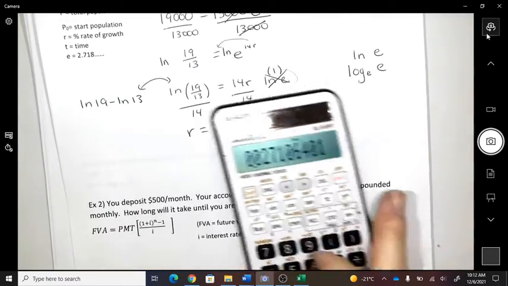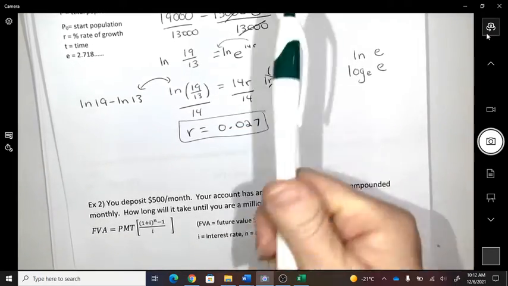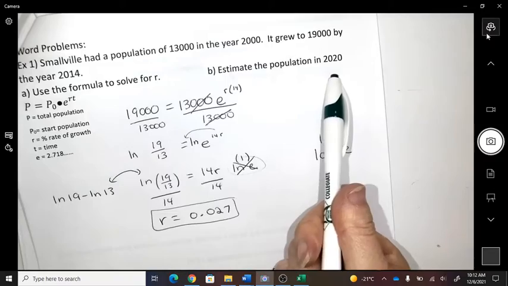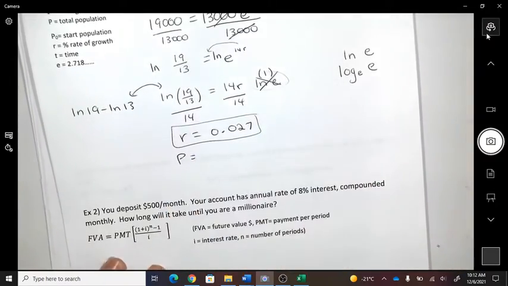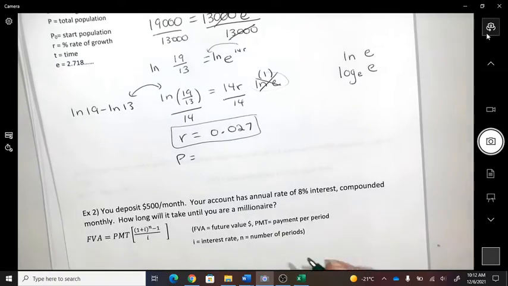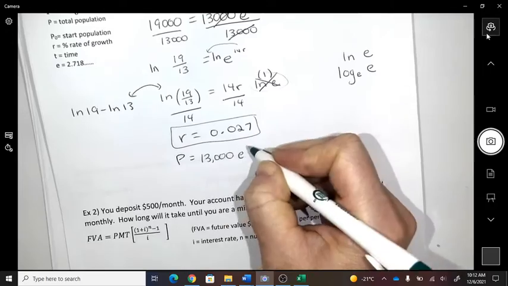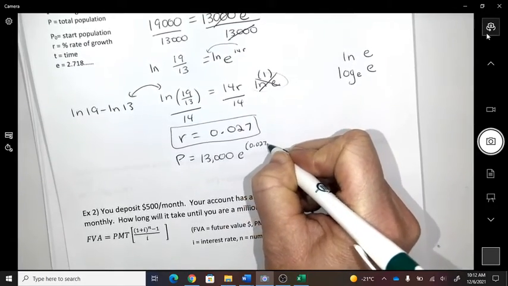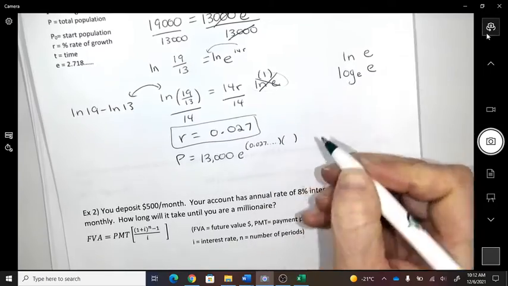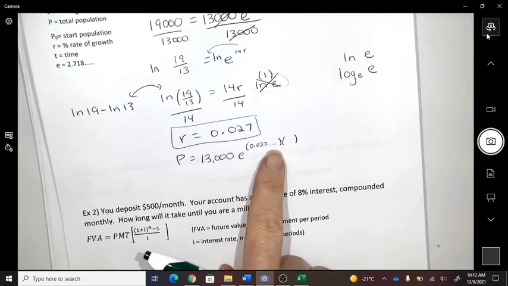Estimate the population in 2020. Okay, so I want to know the population. It started at 13,000. So the formula is the starting population, e to the r, dot, dot, dot.